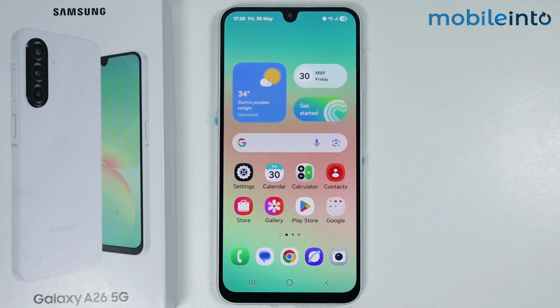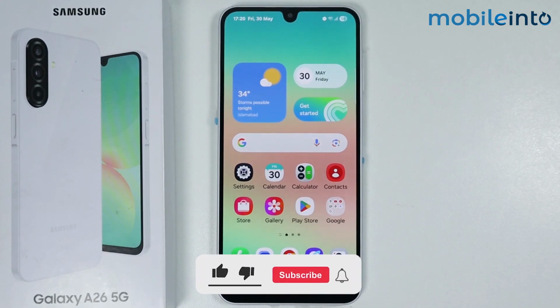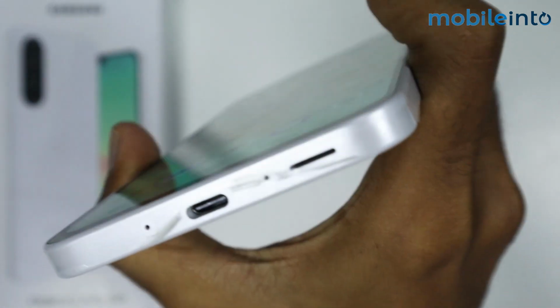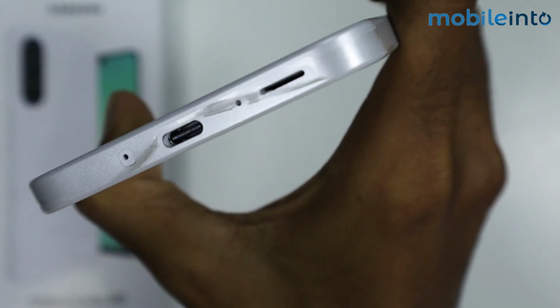Hey, what's up guys? So in this video we will see how to solve media sound problem on the Samsung Galaxy A26. Now first of all, just check your smartphone speakers if they are not blocked by any dust or debris. Just like that.